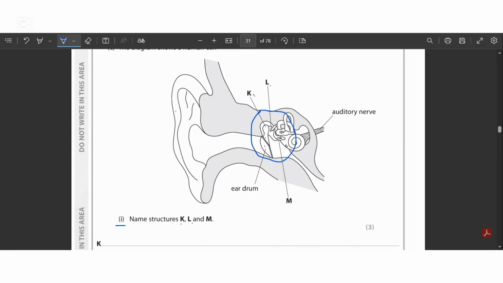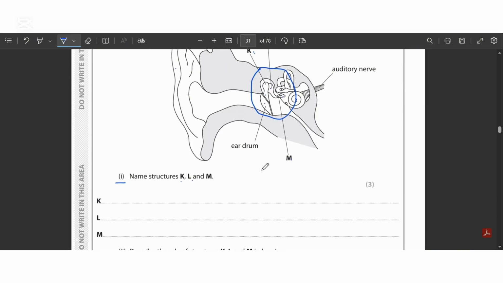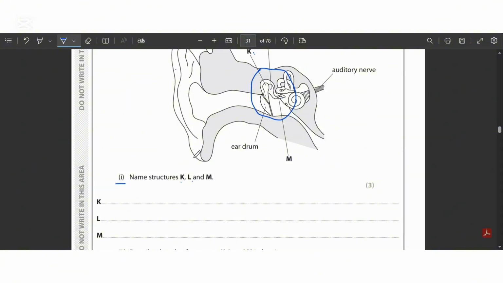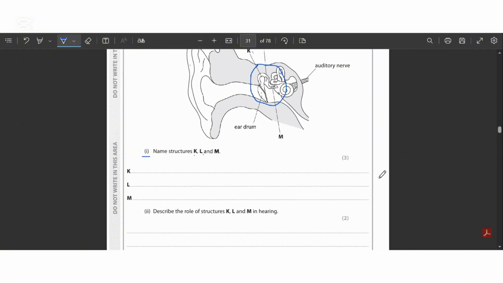K is the first one, which receives the vibrations from the eardrum. It is known as malleus or hammer. Next one is incus or anvil, and the last one is stapes or stirrup, which is the smallest bone of the human body. Okay, since we know these 3 bones from the middle ear, let's answer this question.